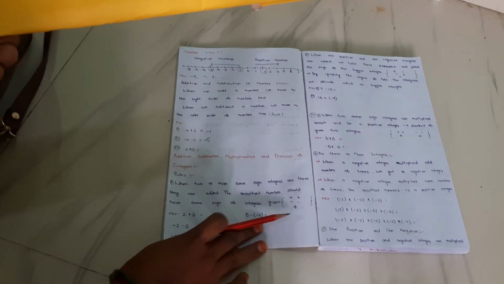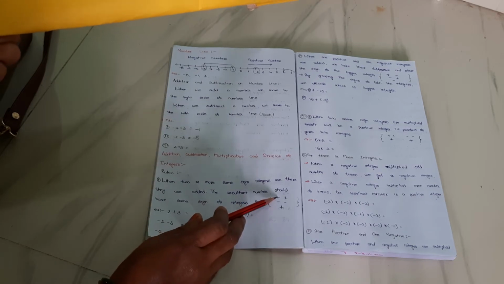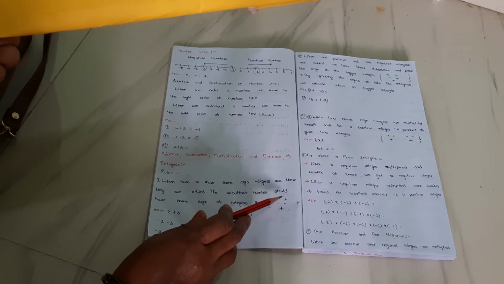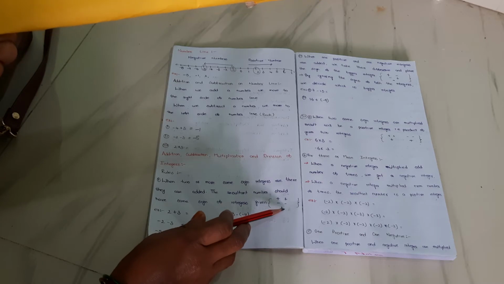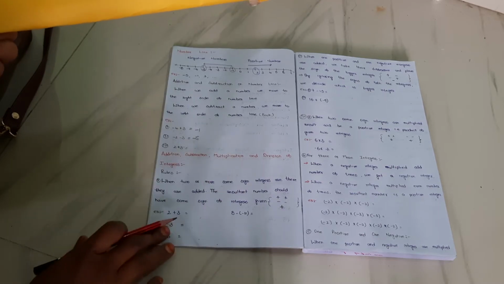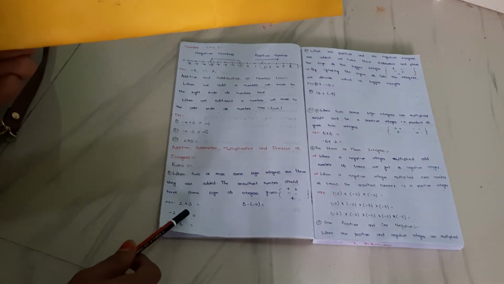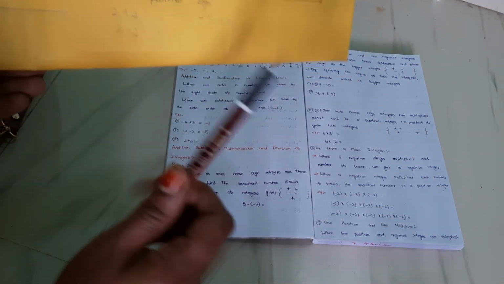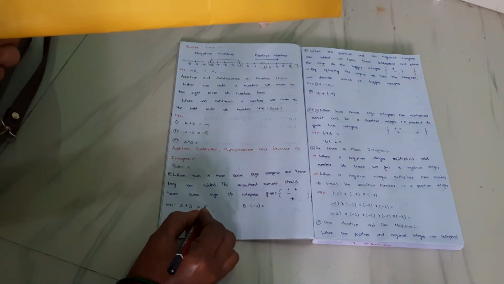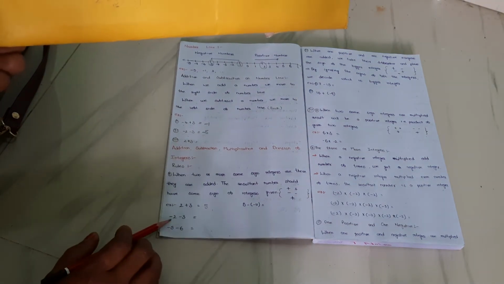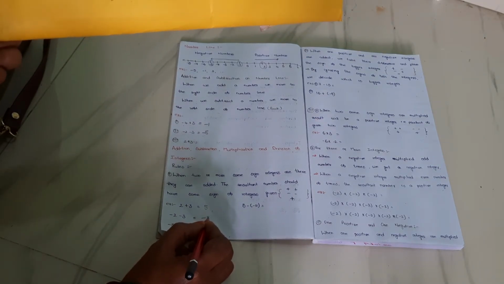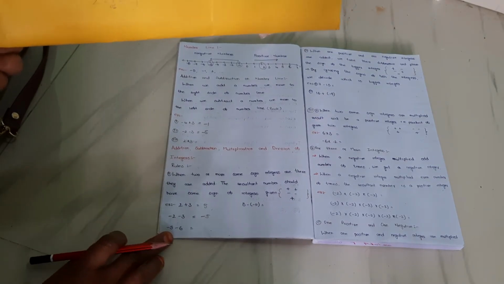That is symbolically written as: when two integers of positive sign or two integers of negative sign are added, we get the same sign of those integers only. For example, I am adding 2 plus 3. 2 plus 3 is nothing but 5. And we already added minus 2 minus 3, which is equal to minus 5. Now we are going to add minus 5 and minus 6.